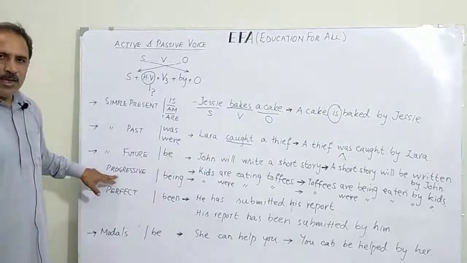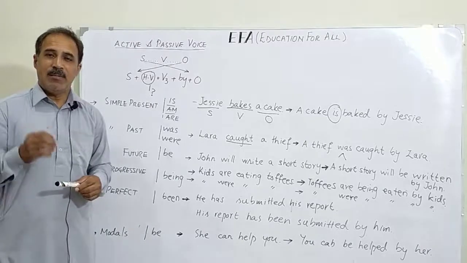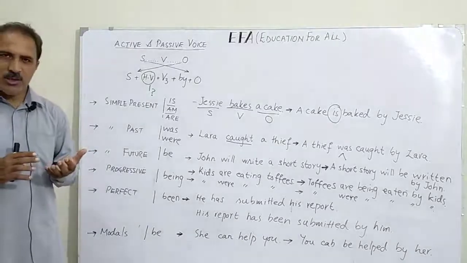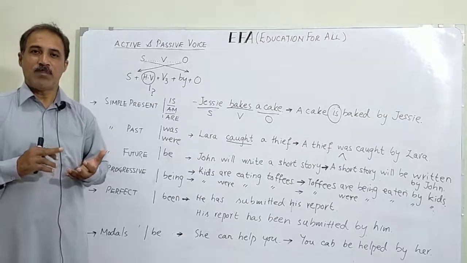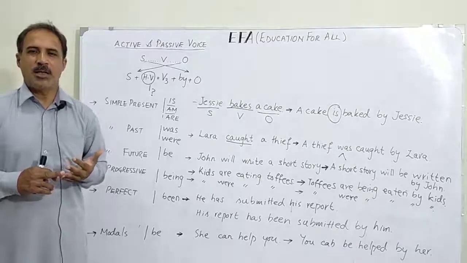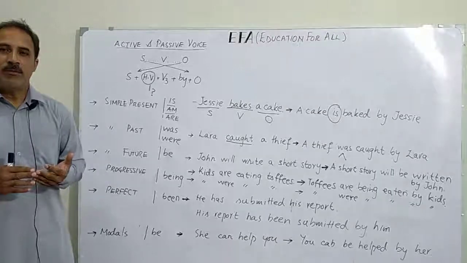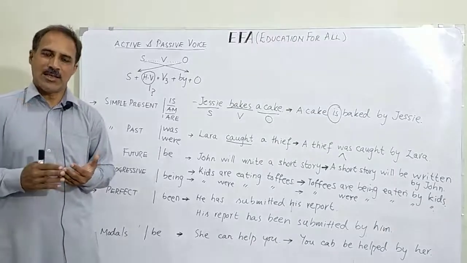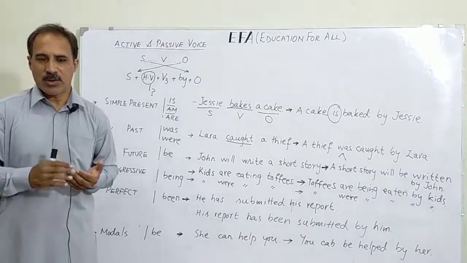Then we come to progressive tenses, also known as continuous tenses. And remember that we change present continuous into passive structure. We can change past continuous into passive structure, but we avoid changing future continuous into passive structure. Similarly, we avoid changing other continuous tenses, which are perfect continuous tenses, into passive structure.